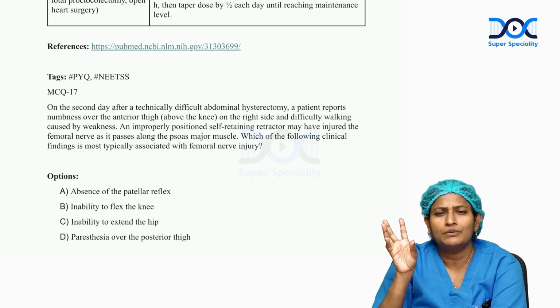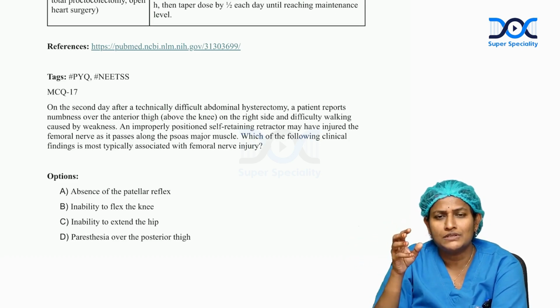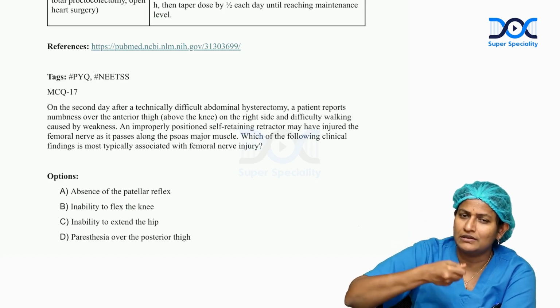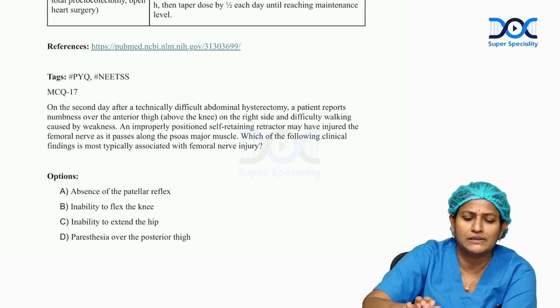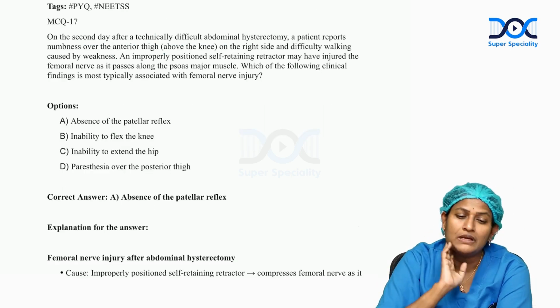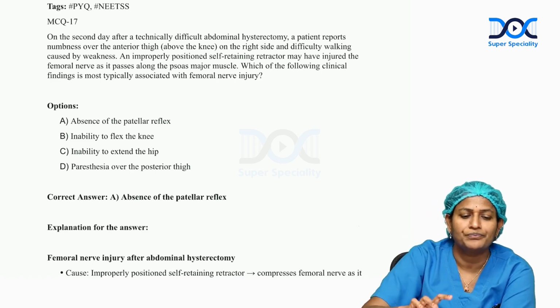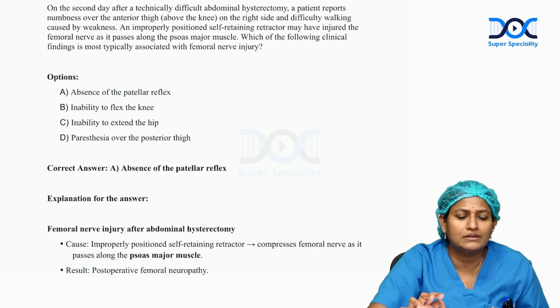The femoral nerve has its nerve root from L2, L3, L4, which mostly gets affected with these retractors when they put more pressure onto the psoas muscle. So this is usually identified by the above said symptoms with an absent patellar reflex. So then option A is correct.